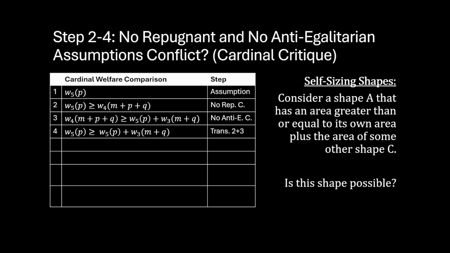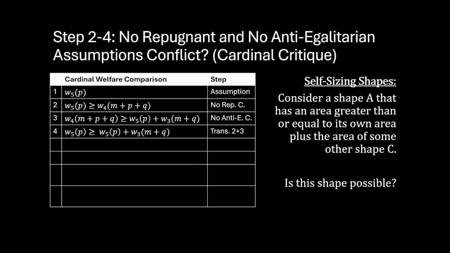And it seems clear that the answer is no, because adding a positive shape to a positive shape will be greater than either of the constituent positive shapes. The only way that adding a shape to another shape could be less than one of the original shapes is if the addition is actually a subtraction. We can show this via a proof.